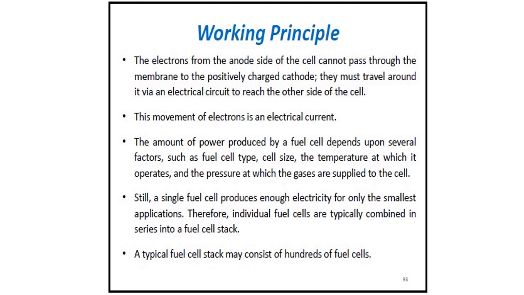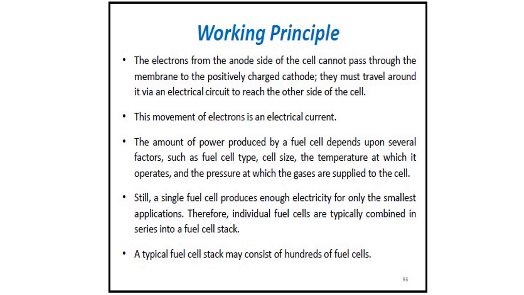That means electric current can pass. This movement of electrons is called an electric current, as you know. The amount of power produced by a fuel cell depends upon several factors such as fuel cell type, cell size, the temperature at which it operates, and the pressure at which the gases are supplied to the cell. So these are the important factors on which the power produced depends.